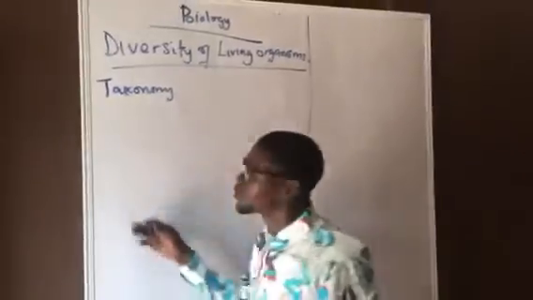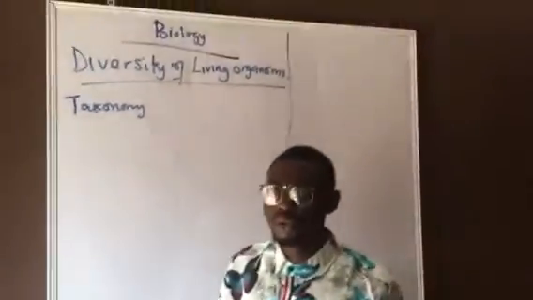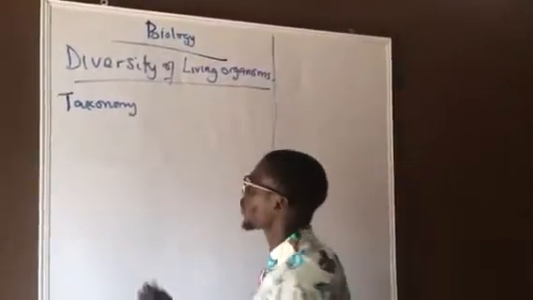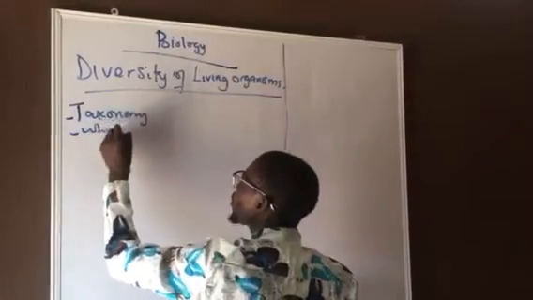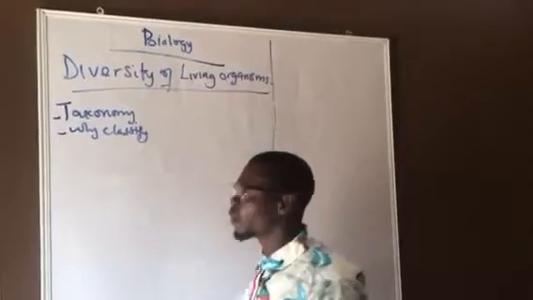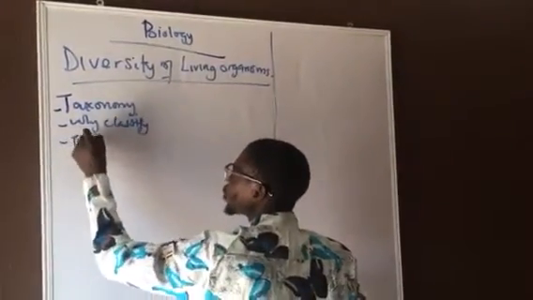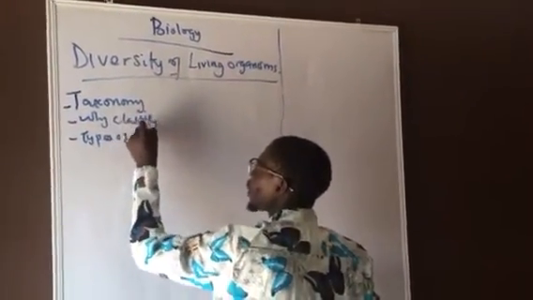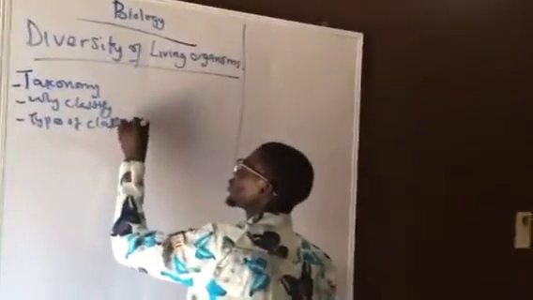What is taxonomy? What are the types of taxonomy? Why classify? Why do we need to classify? Then we are going to talk about the types of classification.